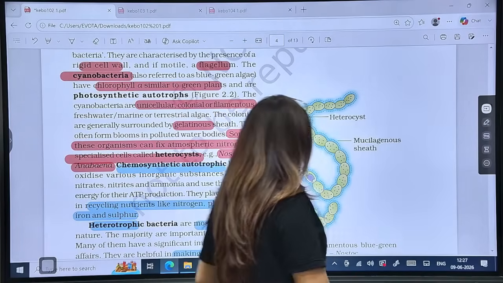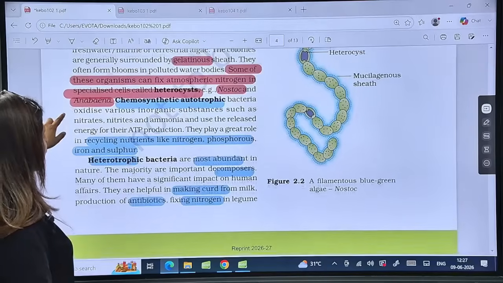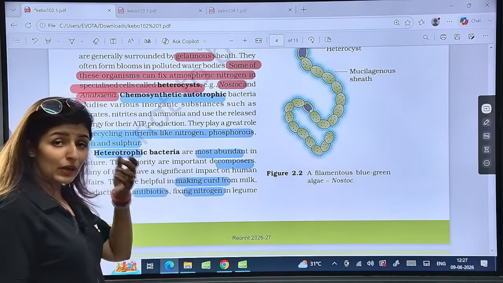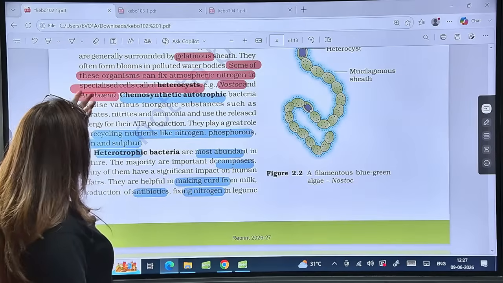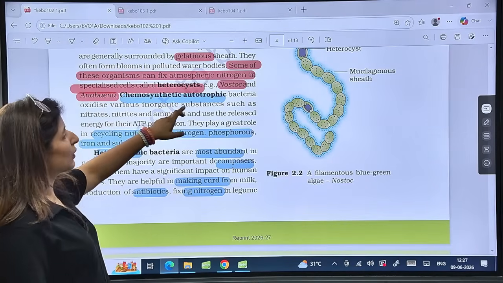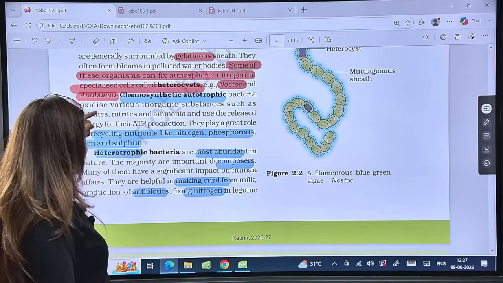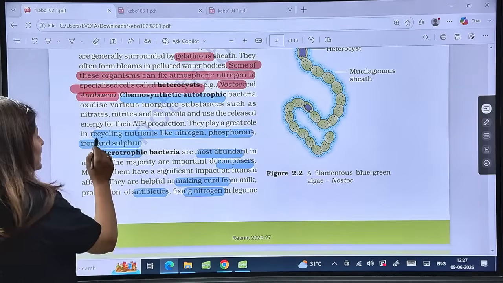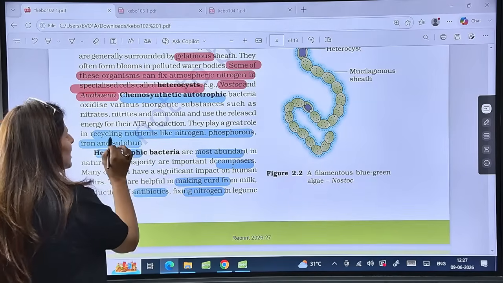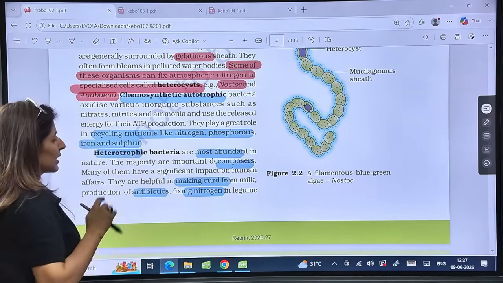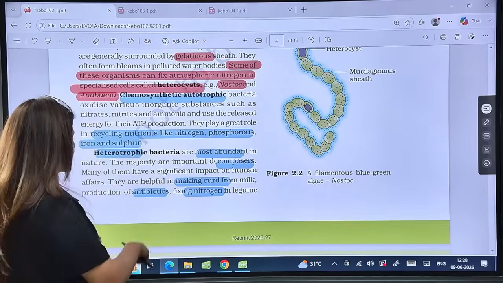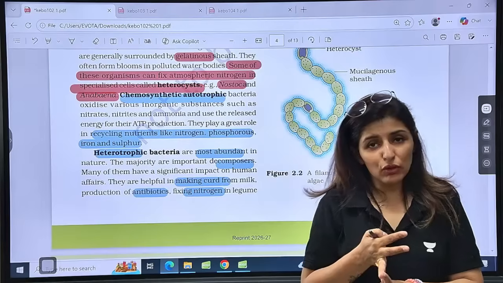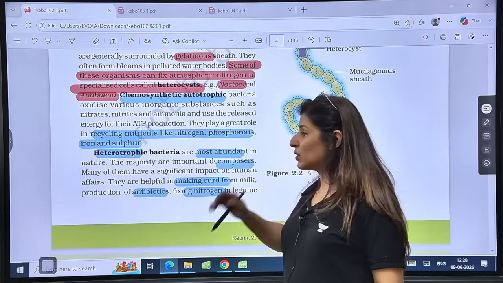Very good. Now, chemosynthetic autotrophic bacteria will derive their food. How? They are autotrophic, so how do they make their food? They oxidize various inorganic substances like nitrites, nitrates and ammonia and use that energy for ATP production. The second function of chemosynthetics is recycling of nitrogen, phosphorus, iron and sulfur. Very, very important lines.